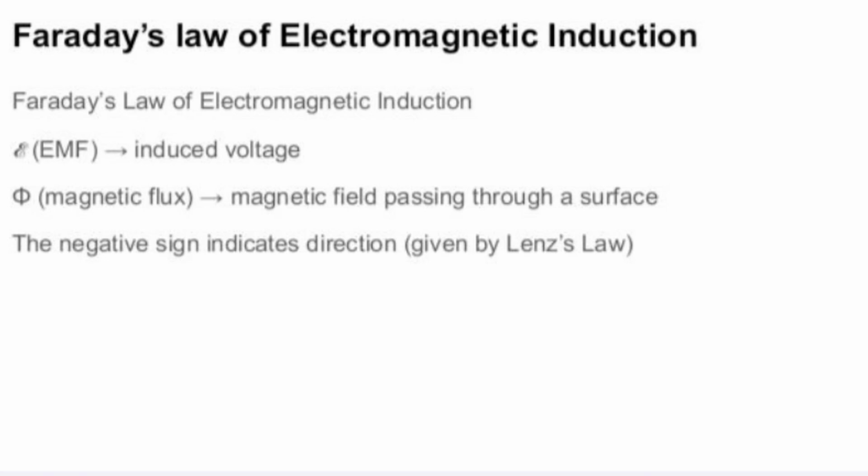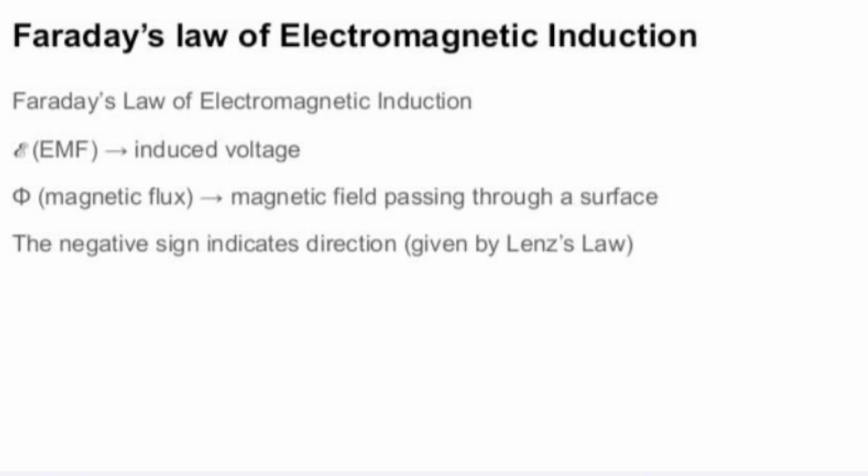From some experiments, Faraday concluded two laws, called Faraday's laws of electromagnetic induction.